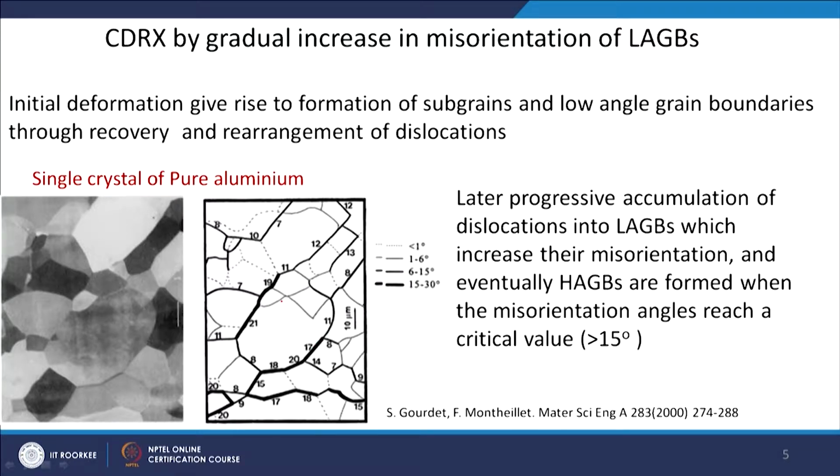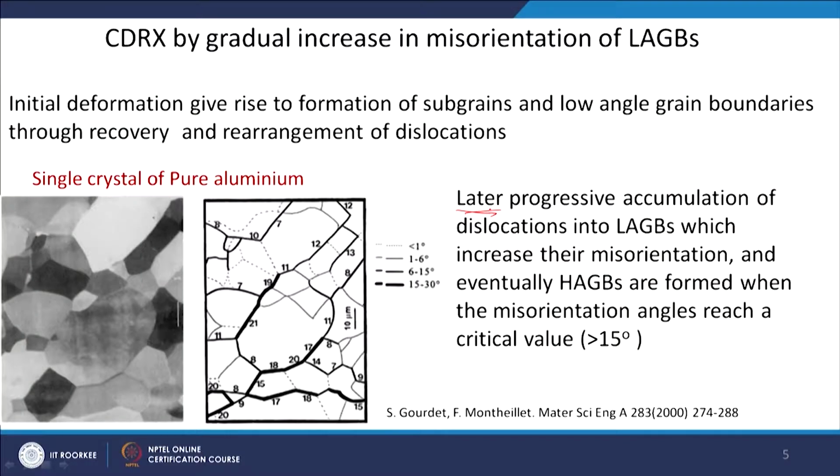So, they are able to show how the microstructure is evolving through deformation in a single crystal. Okay. So, how it takes place is that initial deformation gives rise to formation of subgrains. Through dynamic recovery processes, the subgrains form, and these subgrains are of course surrounded by low angle grain boundaries.